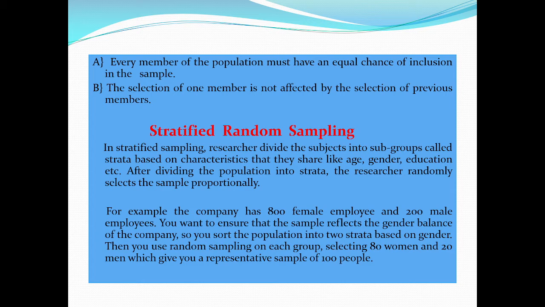So next is stratified random sampling. In stratified random sampling, the researcher divides the subjects into subgroups called strata based on the characteristics that they share, like their age, education, gender, etc. After defining the population into strata, the researcher randomly selects the sample proportionally.